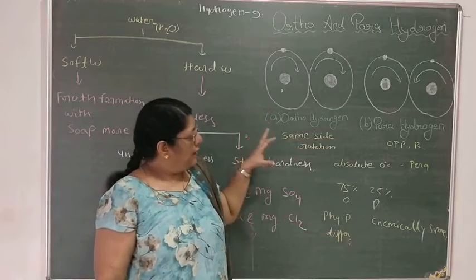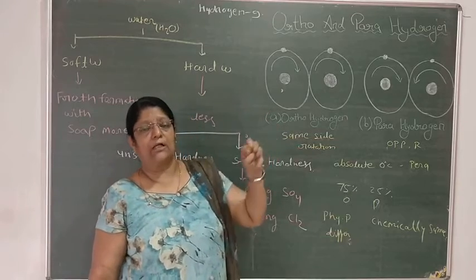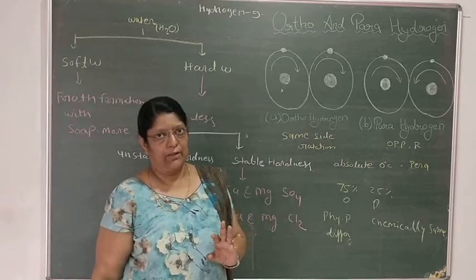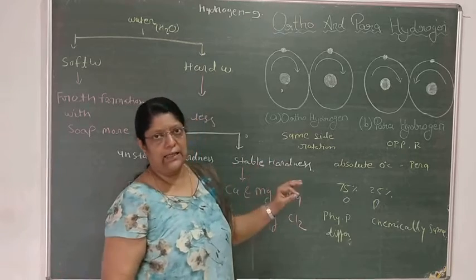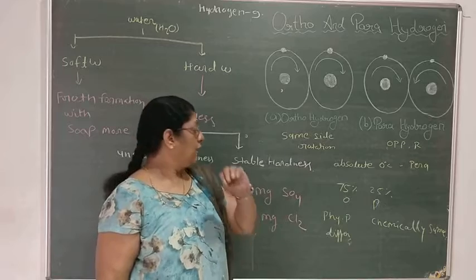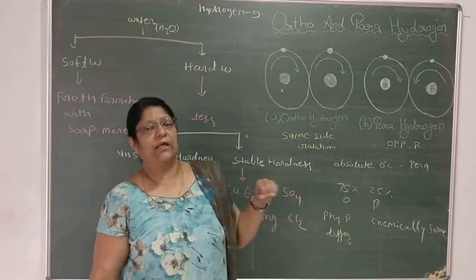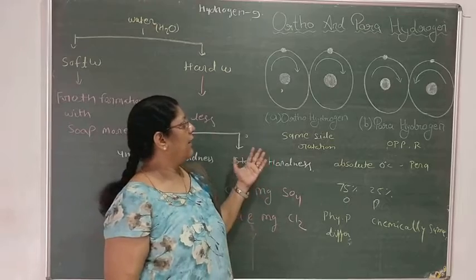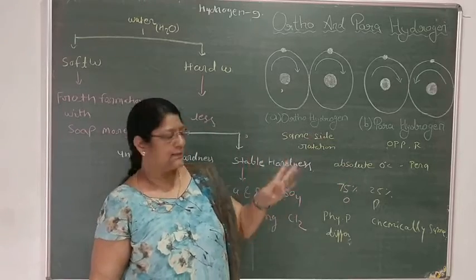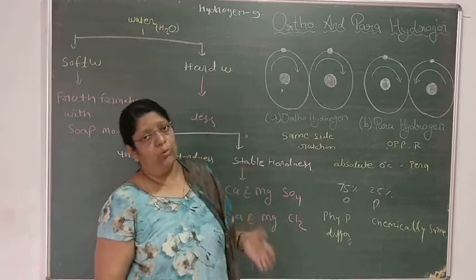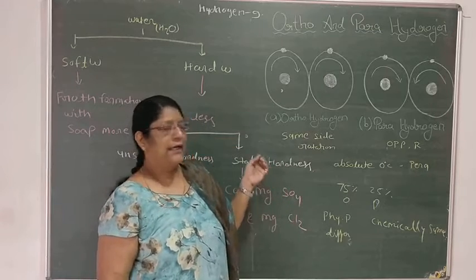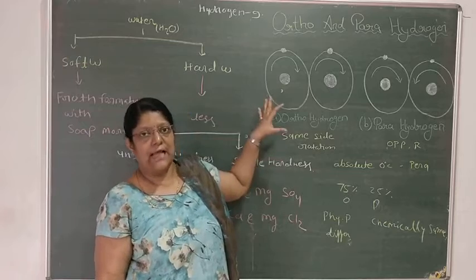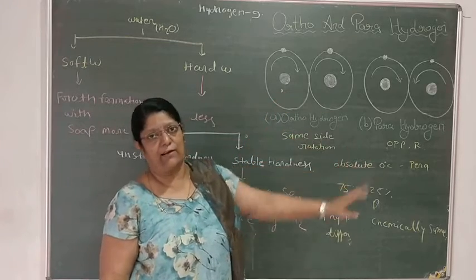Ortho and parahydrogen are chemically the same. There is no difference chemically. There is total resemblance in chemical properties, but they differ in physical property, in terms of their internal energy. The internal energy of ortho and parahydrogen is a little bit different. At absolute zero temperature, hydrogen represents itself in the para form.